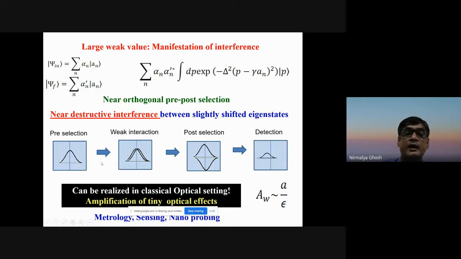And then let's say I take a linearly polarized light, which has both the components of left and right circularly polarized light. And then I post-select a near-orthogonal state. For example, I choose 45-degree polarized light, and then I post-select minus 45, but not exactly minus 45, an epsilon angle, a very small angle off from minus 45. Then it will be like a near-destructive interference. That means it is A minus B, but it is not exact destructive interference because you are epsilon off from that. And that leads to a very large deflection of the pointer, which is this weak value, A by epsilon. So this interferometric philosophy makes it realizable in classical optics, and I'll give an example of that.